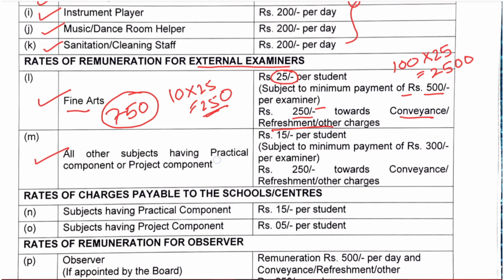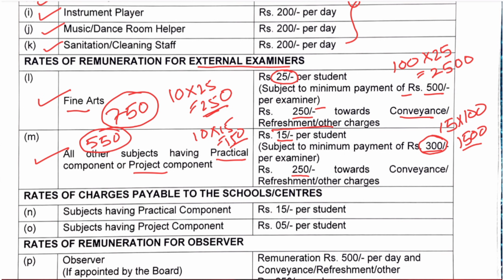For all other subjects, whether it's a practical or project, the teacher external examiner is going to get 15 rupees per student, subject to a minimum of 300. It means if 100 students are there, then 15 into 100, he will get 1500 rupees. If he has very few students, imagine only 10 students, then it will be 150. So he should get 300, because the minimum they should get is 300. Plus they are going to get 250 rupees conveyance charge as well. That means this external examiner is going to get a minimum of 550 rupees per school.